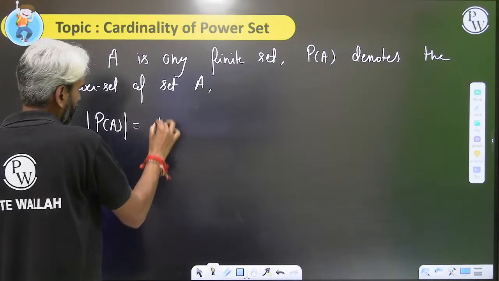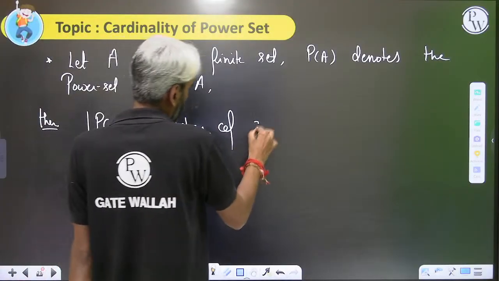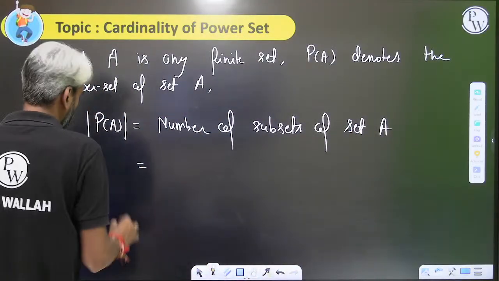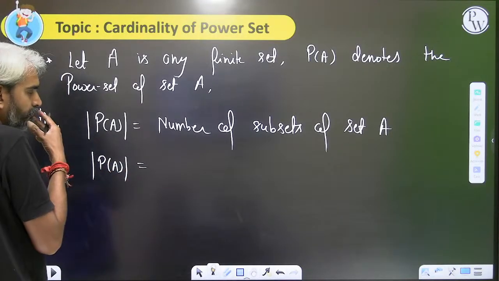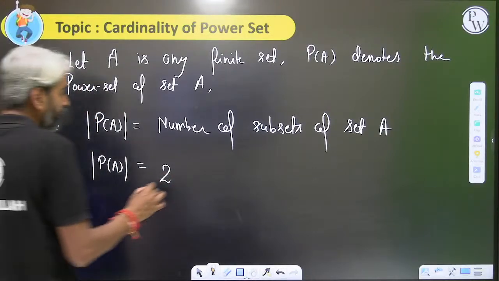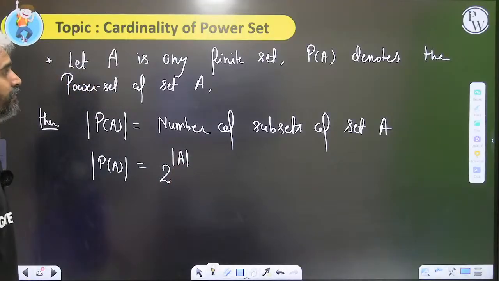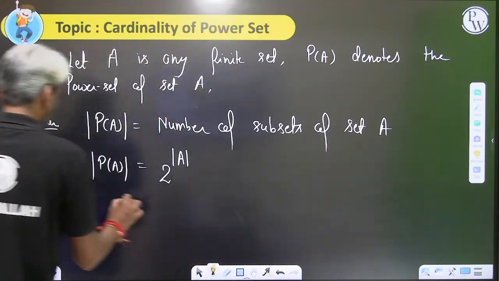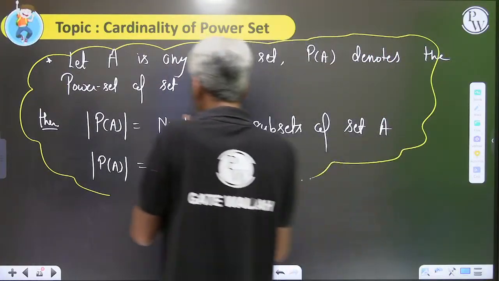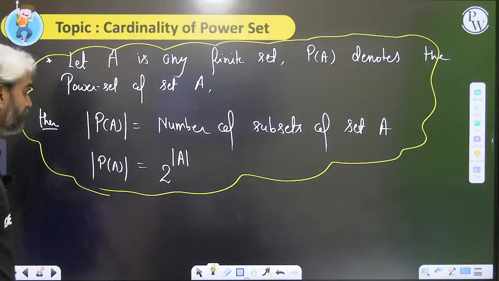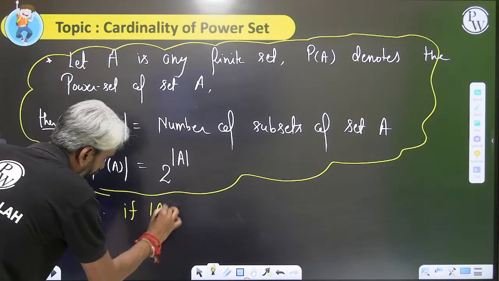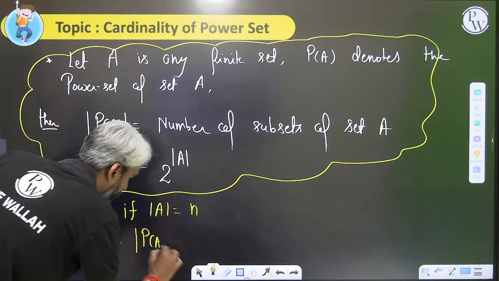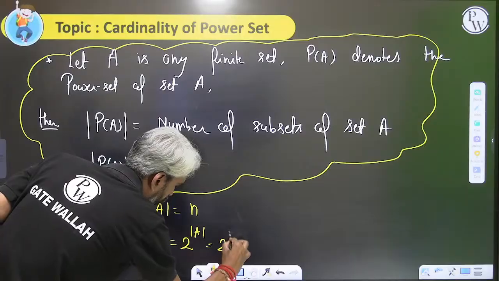It will be nothing but the number of subsets of set A. The number of subsets of set A will be 2 raised to the power cardinality of set A. So the number of subsets depends on the cardinality of set A. That is, if mod A equals n, then the cardinality of the power set of A will be 2 to the power n.